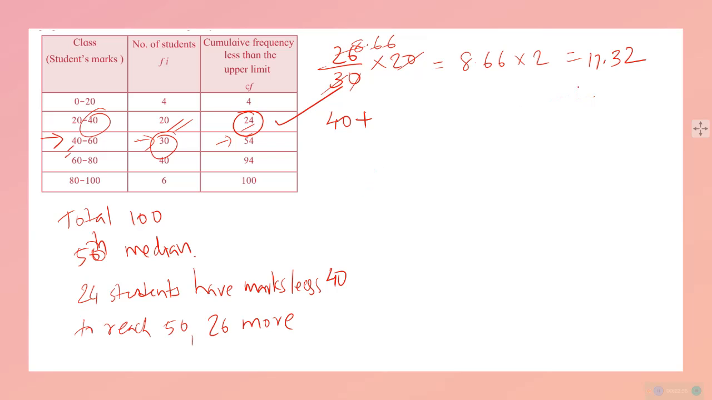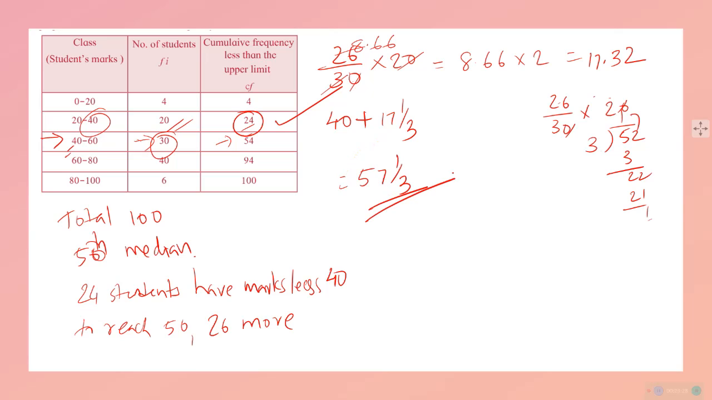Or if you divide and find out, you may get it in another form. You will be having 26 upon 30 into 20. Cancel these two. This is equal to 52 upon 3. 1 3s are 3, 7 3s are 21. 1 upon 3. So you can write 17 and 1 upon 3. The textbook has done like this. So you will write 57 and 1 upon 3 is the median mark. है ना 40 और 60 के बीच में.